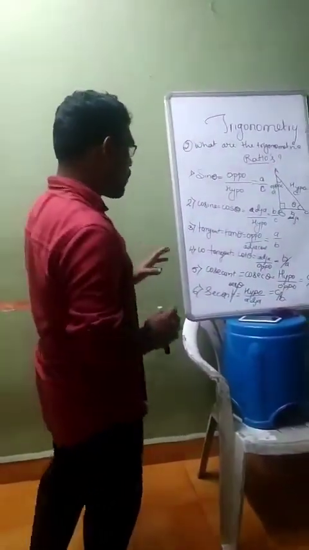So these are the basic ratios, 6 important ratios.